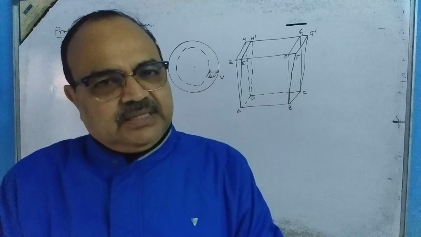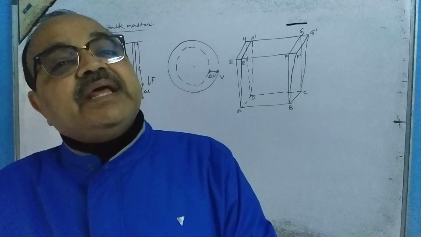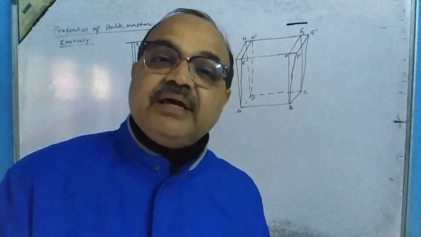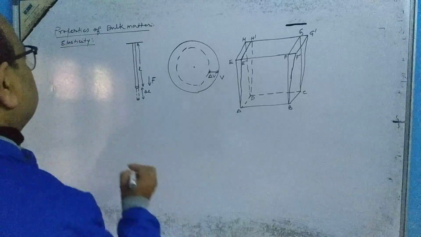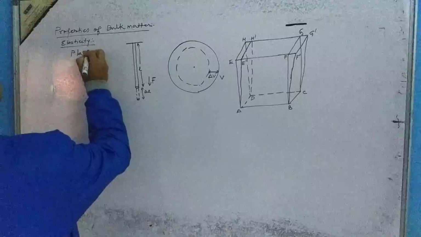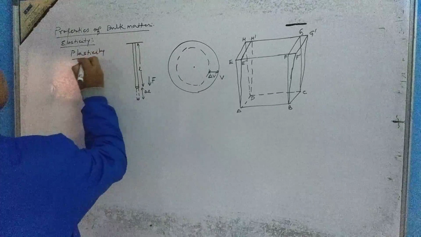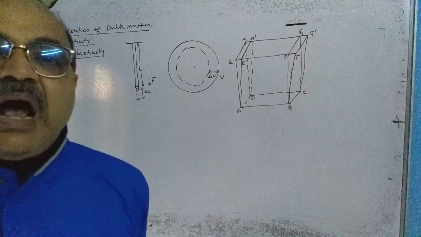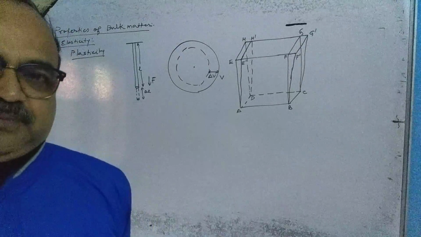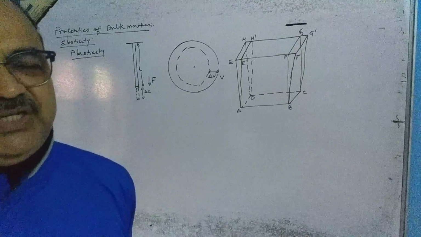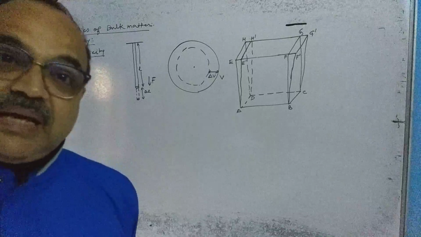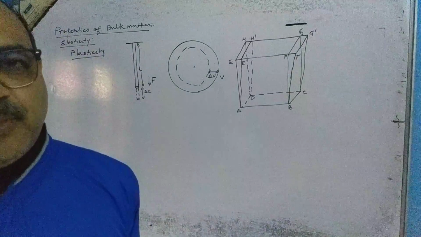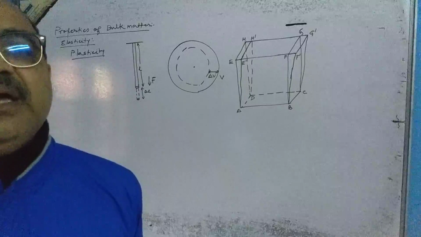Just on the contrary, if the substance does not regain its original condition after the removal of the deforming force, such a property is called plasticity. In case of plasticity, the substance does not regain its original condition after the removal of the deforming force. So elasticity, and just its contrary, the other property is plasticity. Elasticity and plasticity, both are important properties, but here mainly we are going to discuss elasticity.